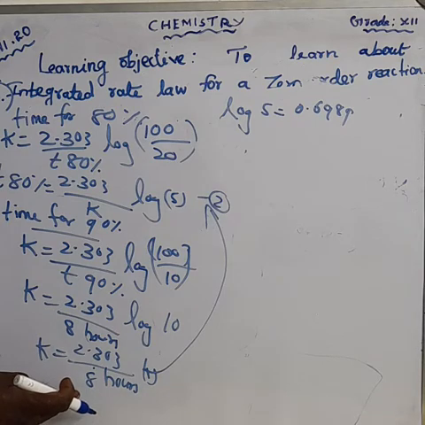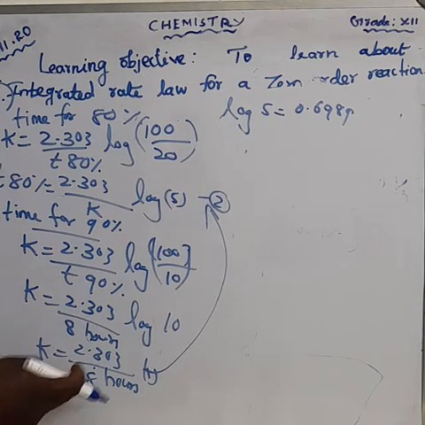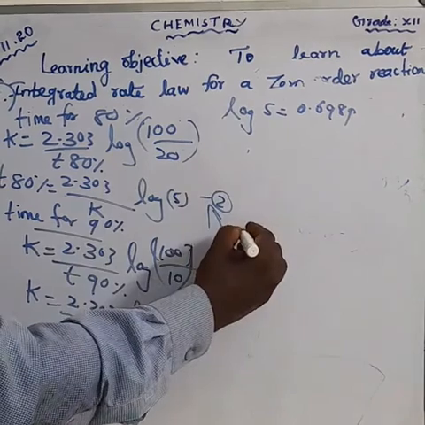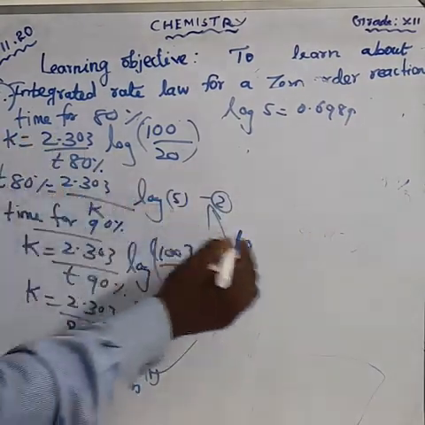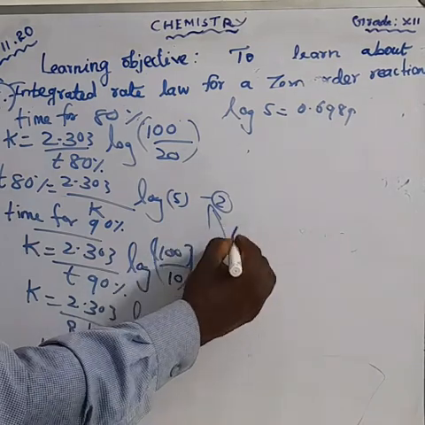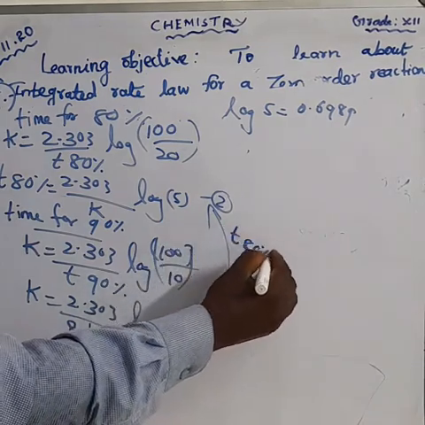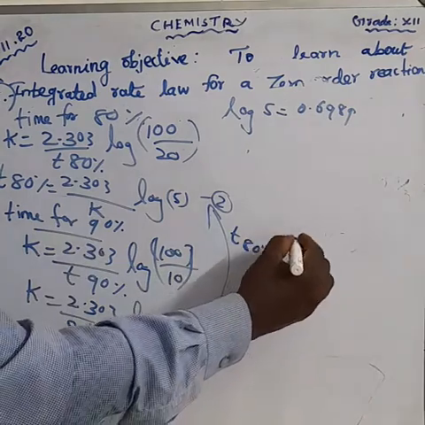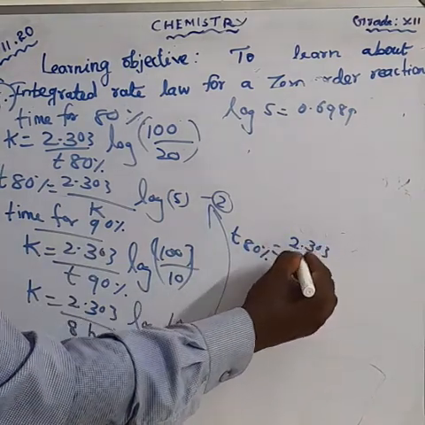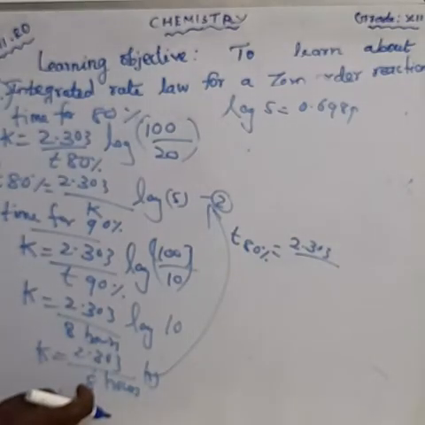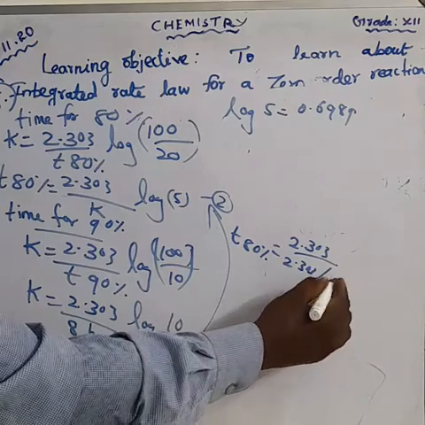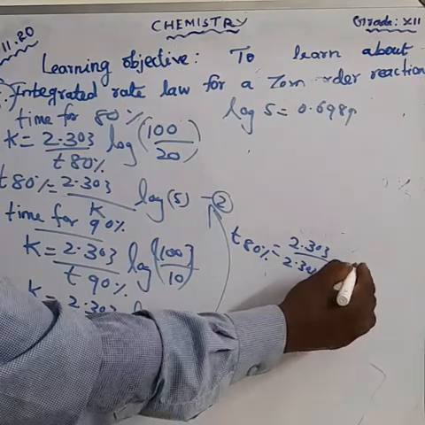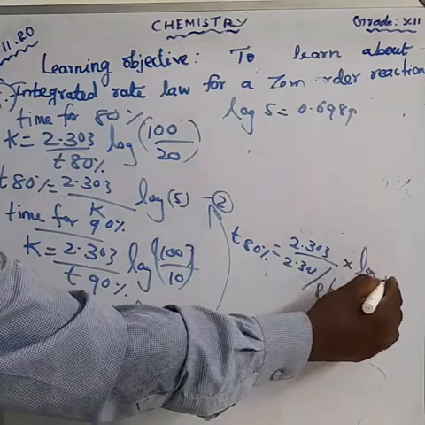So substitute this value and you can get T 80% equal to 2.303 divided by K, that is 2.303 by 8 hours, into log 5.